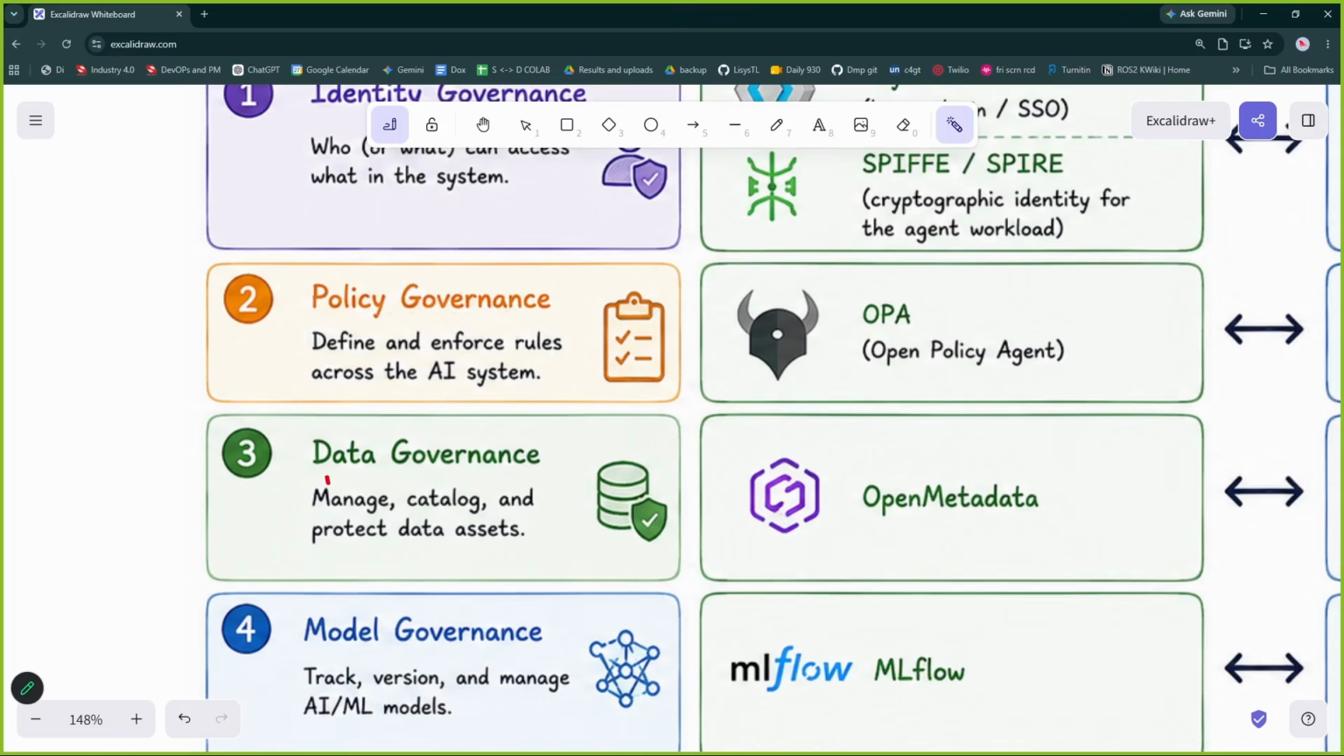Next, we have data governance. This is the part about which identity is able to access what kind of data. As simple as that. It manages, catalogs, and protects datasets. An AI agent can only read, but the AI agent cannot delete. An AI agent can issue refunds, but only when a human in the loop is there.